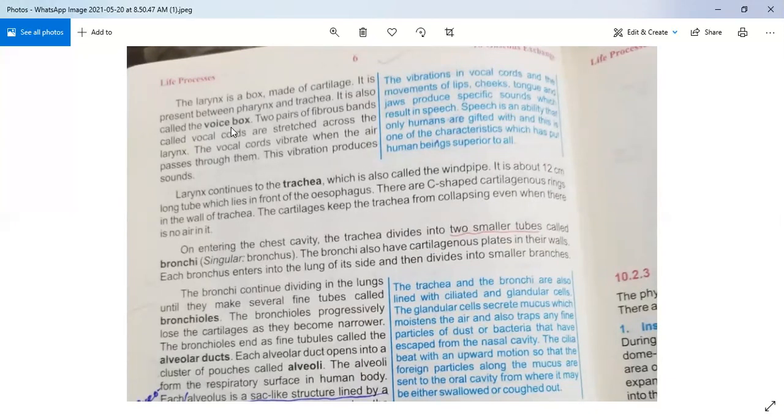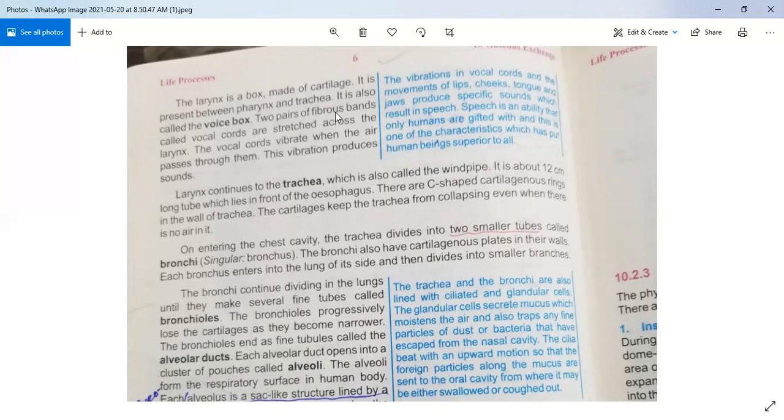Two pairs of fibrous bands called vocal cords are stretched across the larynx. The vocal cords vibrate when the air passes through them. This vibration produces sound. So this paragraph is very important. How sound is produced.